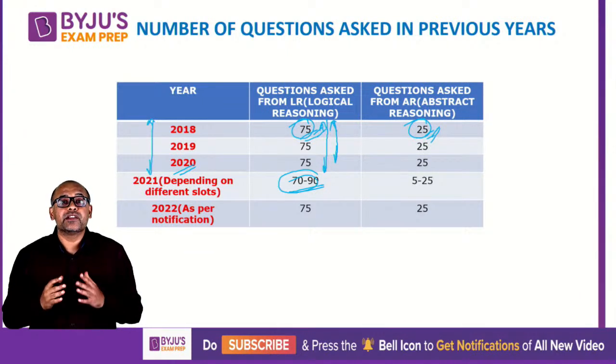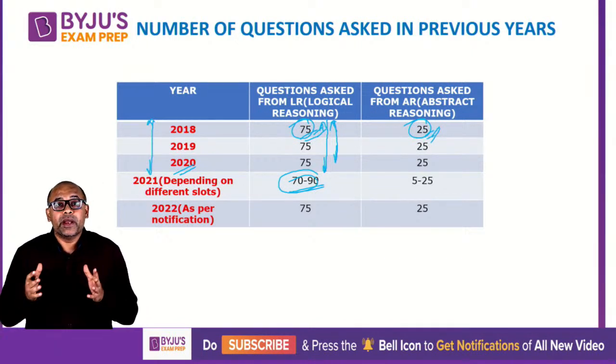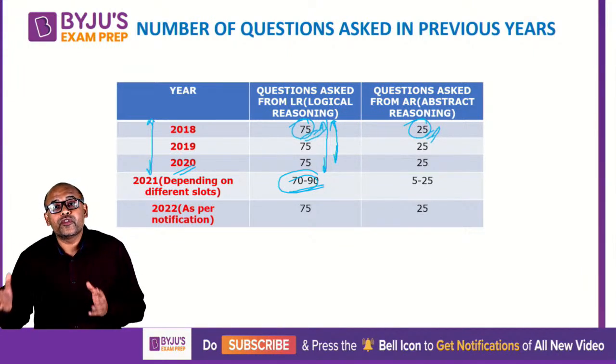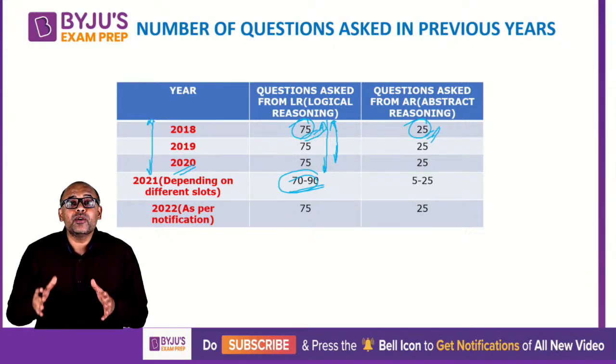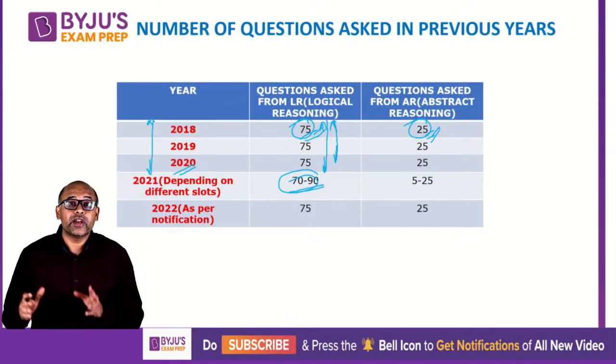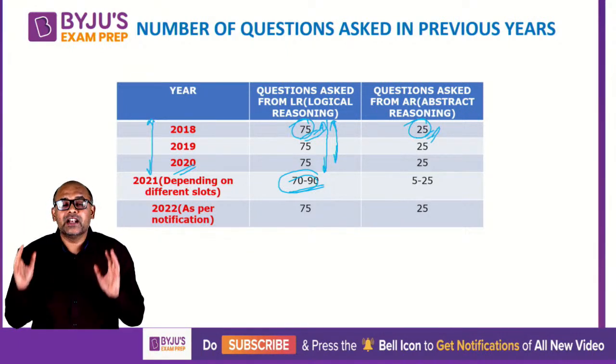In fact, I mentioned this when I took up the math also, the quantitative ability part. I mentioned that last year there was a slot where out of the 50 questions in maths, 10 questions came from a single topic called time and work. Not even time and distance, only time and work, 9 or 10 questions came. So that is unheard of.